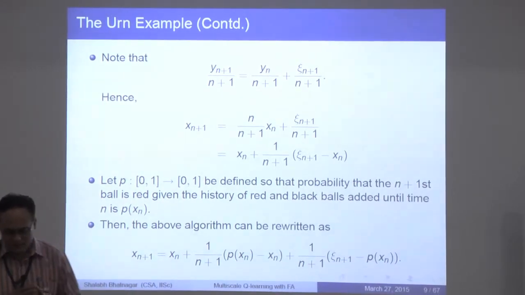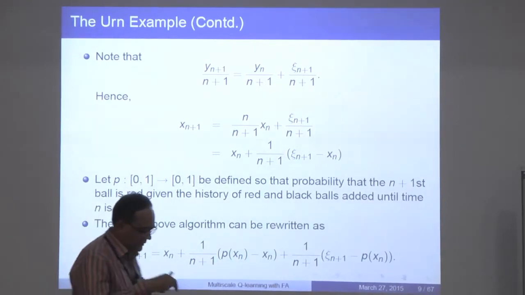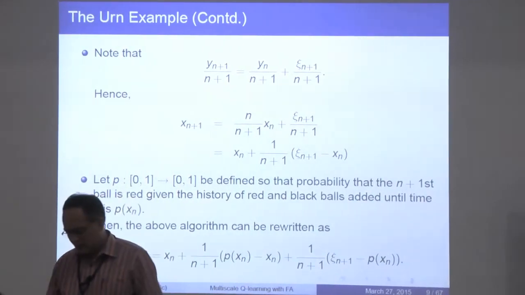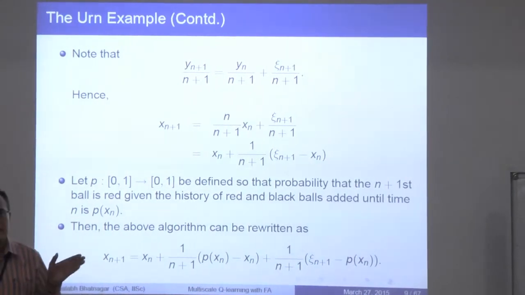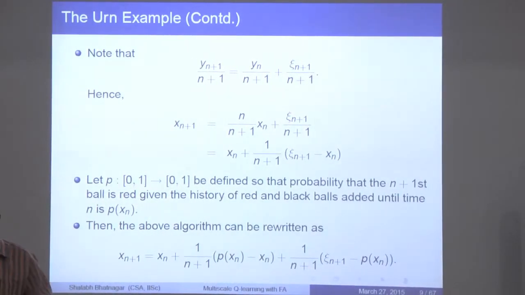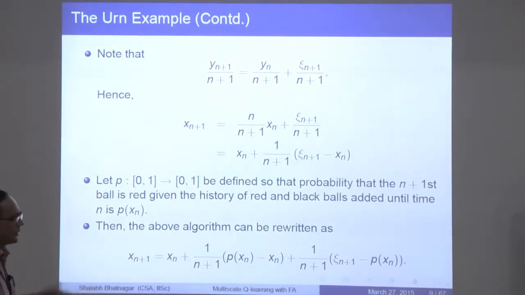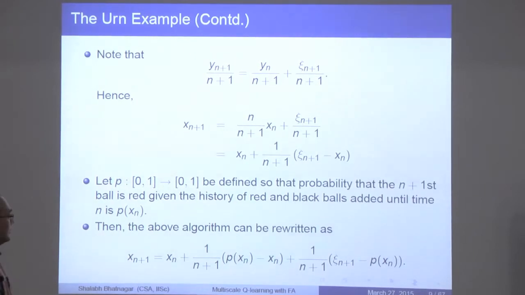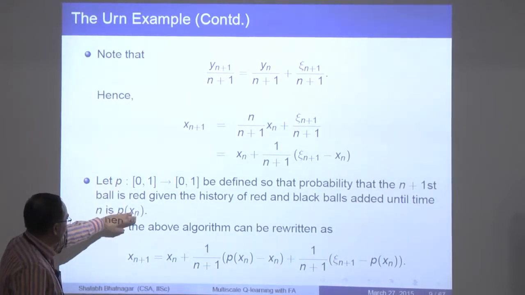So if you know that at time 0 I dropped the black ball, then at time 1 the red ball, and so on, all the way up to time n, the probability that the next ball is going to be red, given this entire history, just depends on x_n. So essentially all I care about is this fraction of red balls that are there. Okay, so that's an assumption. So let's say P of x_n is that probability.